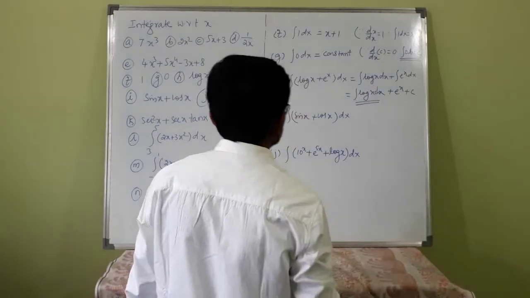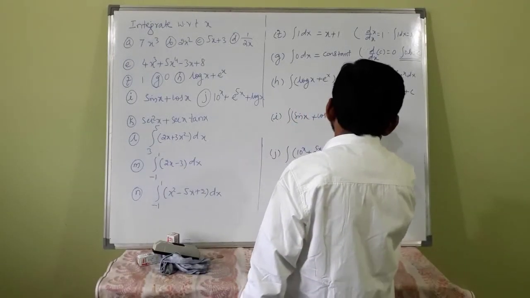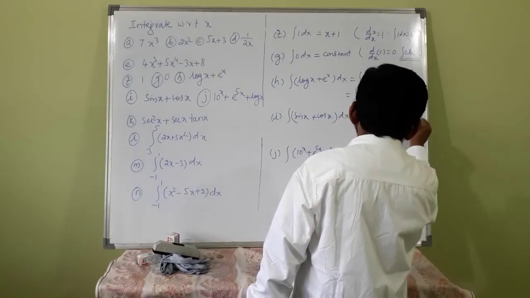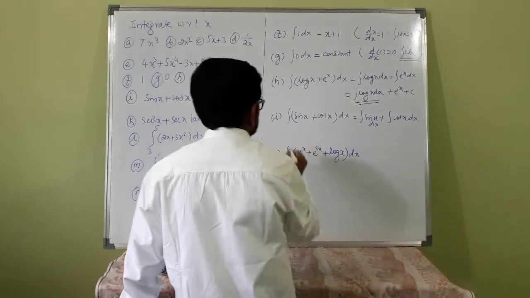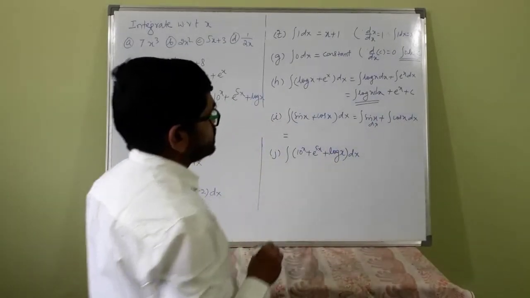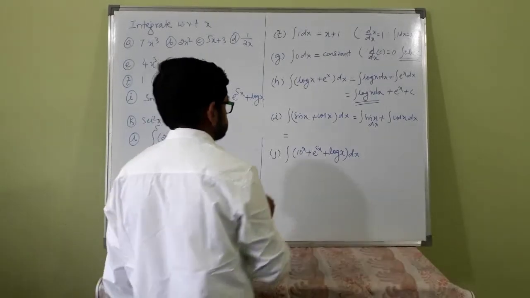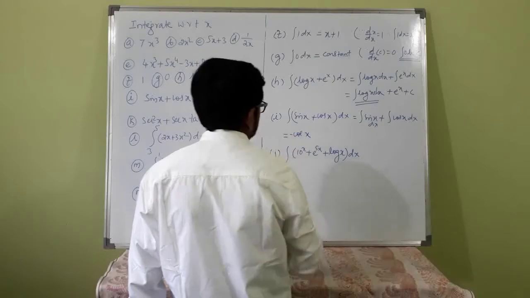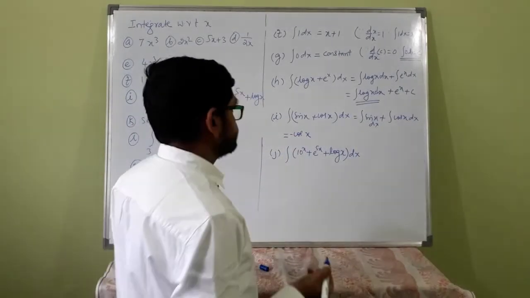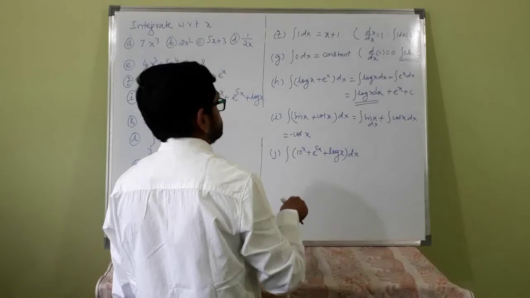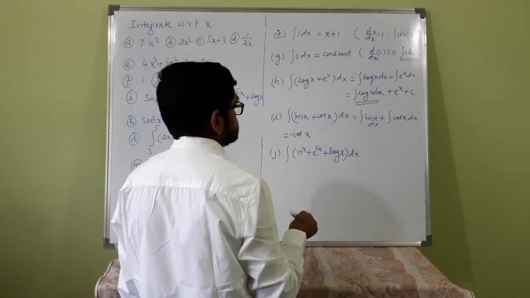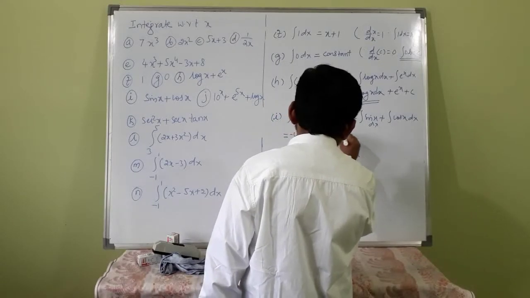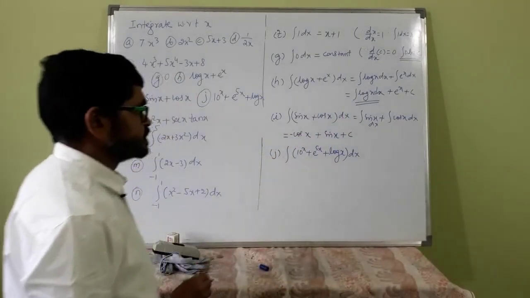Integration of sin x plus integration of cos x dx, here also dx. So integration of sin x dx is minus cos x, because d by dx of cos x is minus sin x. So integration of minus sin x is cos x, or integration of sin x is minus cos x, plus sin x. So the answer is sin x minus cos x plus c.